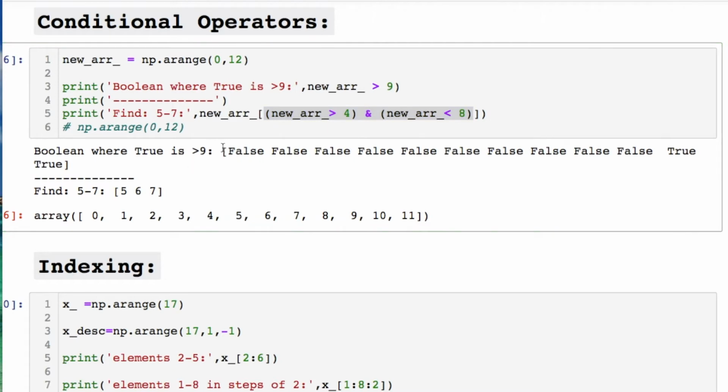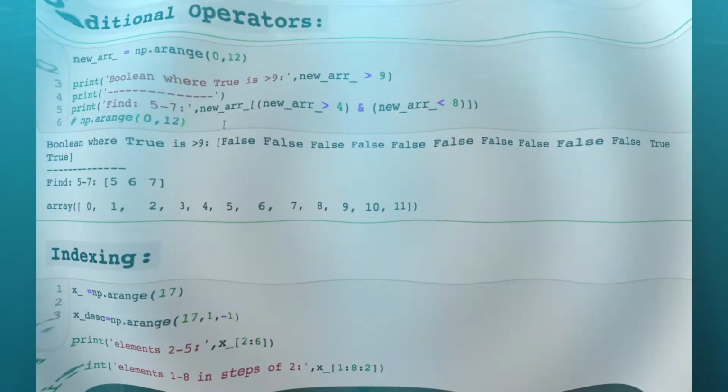The first one, when we're looking for greater than 9, it's returning a Boolean value, whereas the second one is returning an actual value. Just like if you're throwing this into a data frame and doing some conditionals the same way. It just depends on how you're actually calling this. If you're just calling the array, it just returns true and false. If you're returning the array like this, then it'll return similar to if you had a Python call for your data frames.